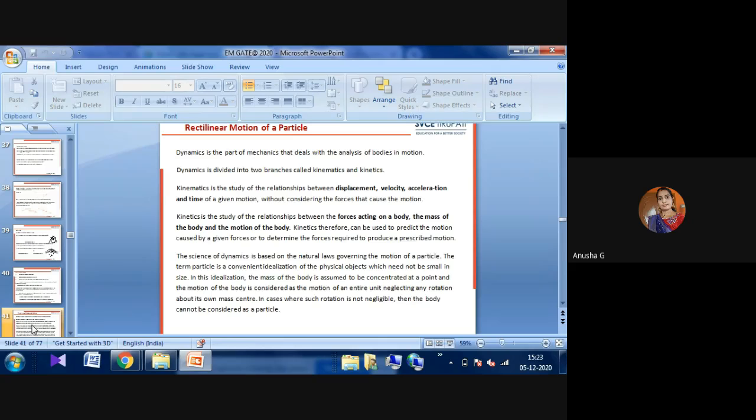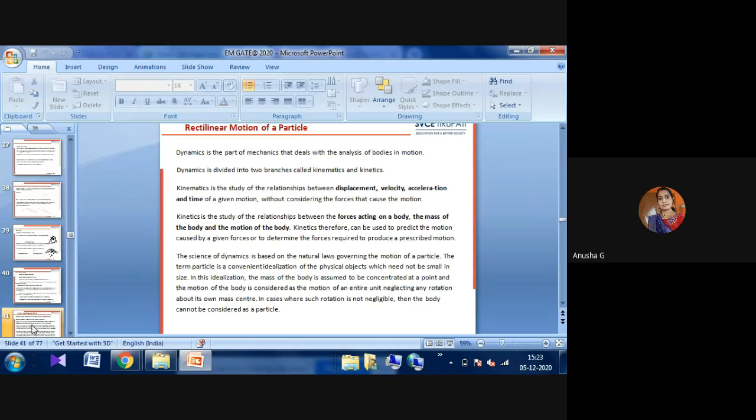The science of dynamics is based on the natural laws governing the motion of a particle. The term particle is a convenient idealization of physical objects, which need not be small in size. In the idealization, the mass of the body is assumed to be concentrated at a point, and the motion of the body is considered as the motion of the entire unit, neglecting any rotation about its own mass center.